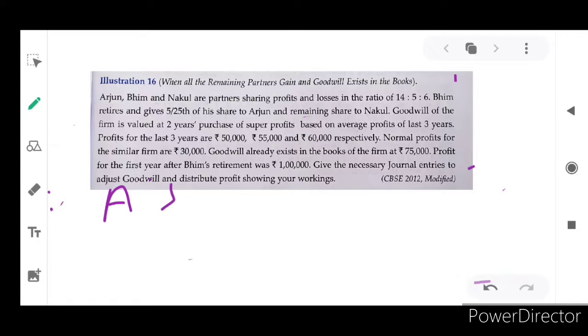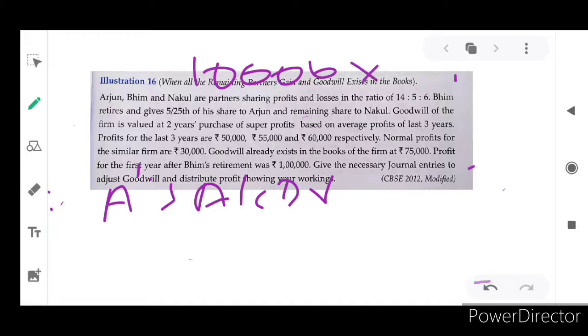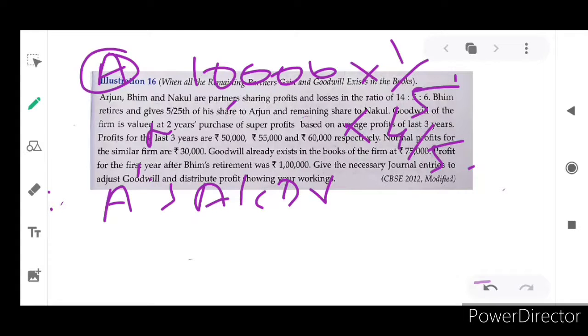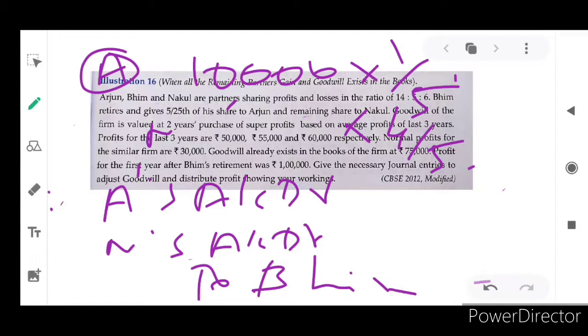So Arjun's account is debited with 10,000 into 1 by 5, because his gaining ratio is like that. And Nakul is 4 by 5. So Nakul's account is debited, and BIM is the retiring partner, isn't it? So how much amount will BIM get? 2,000 rupees and 8,000 rupees. So collectively, how much? 10,000 rupees, isn't it? Okay.